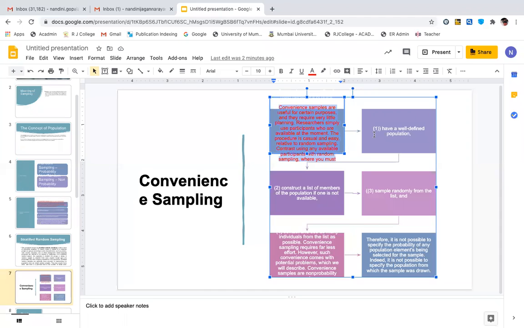Now, in convenience sampling I may have a well-defined population. I know whom I'm going to study, whom I'm going to observe, or whom I'm going to collect the data from. I construct a list of members of the population. If one is not available, I'll find out my friends, my relatives, everybody, and then I'll select a sample randomly from the list.